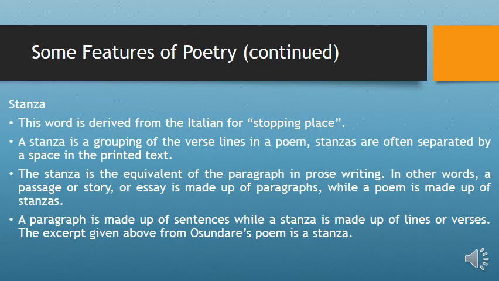That is, in prose writing we have paragraphs, while in a poem there are stanzas. In other words, a story or essay is made up of paragraphs, while a poem is made up of stanzas. A paragraph is made up of complete sentences, while a stanza is made up of lines or verses.